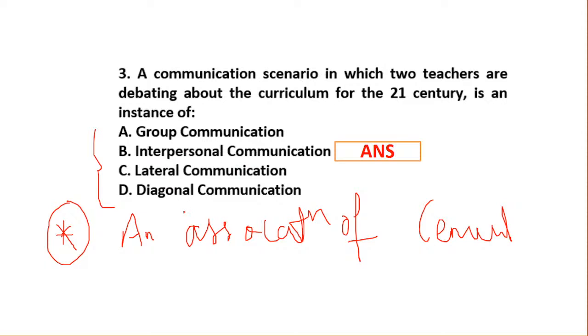One of the students has posted this doubt in the group, so I thought I'll discuss it with you also, so that you will be clear. This is an extra question, so you can select the options from the given ones. The question is: an association of cement manufacturers will be called what? The options are the same: group, interpersonal, lateral, diagonal. For the new question which I have written with an asterisk, can you start giving the answer?